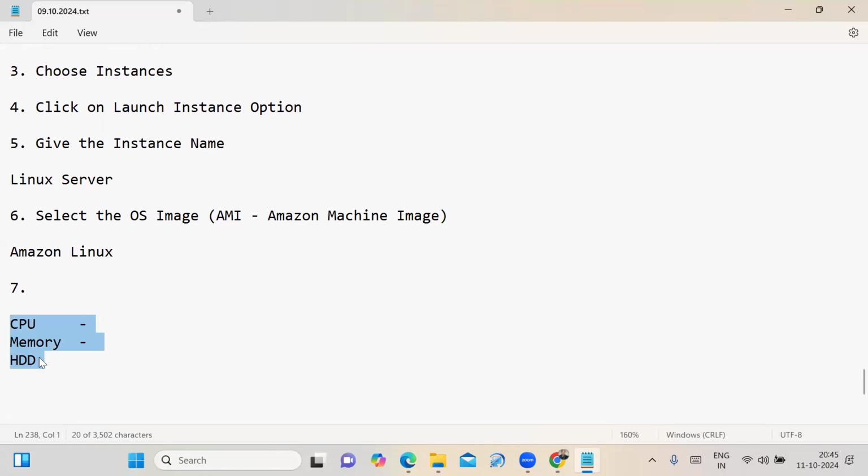These three things are very important. That is, you need to select the instance type. Sir, what is the instance type providing? It is providing the number of CPUs, how much memory, and also the network performance.